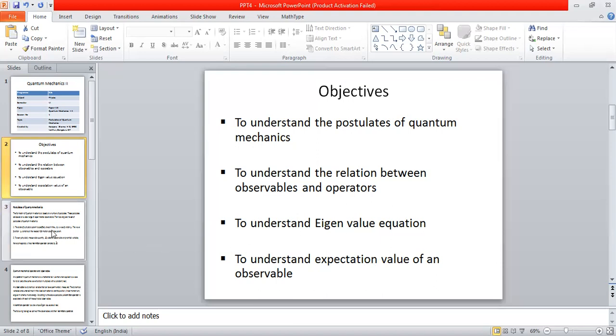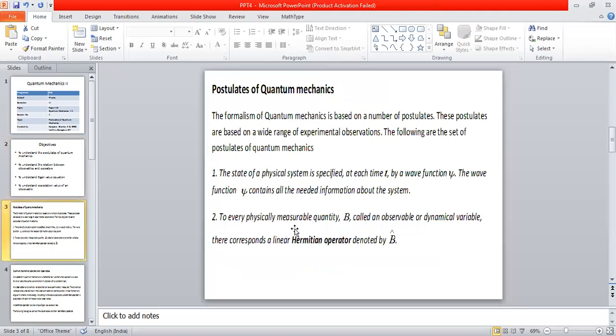Let us first discuss the postulates of quantum mechanics. I have already mentioned that, just like any other physics theory, quantum mechanics is also based on a certain set of propositions, a certain set of postulates.